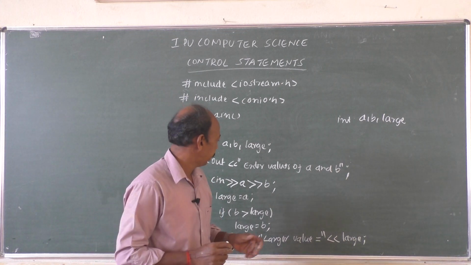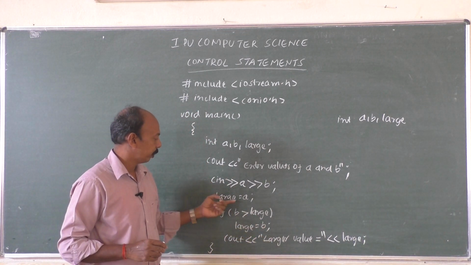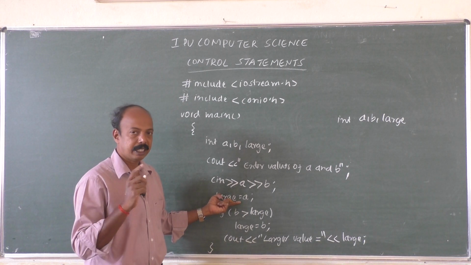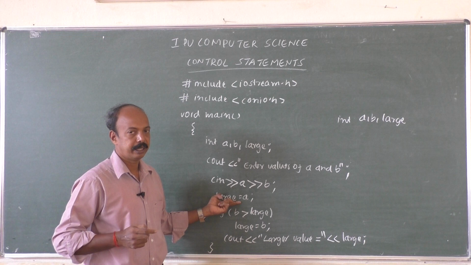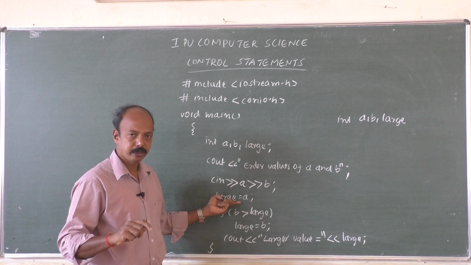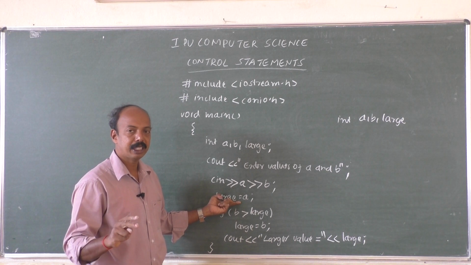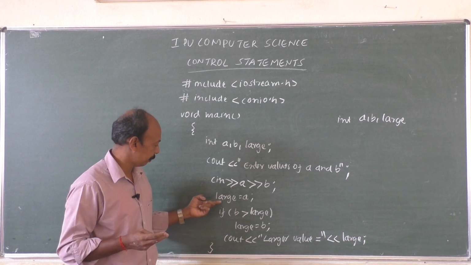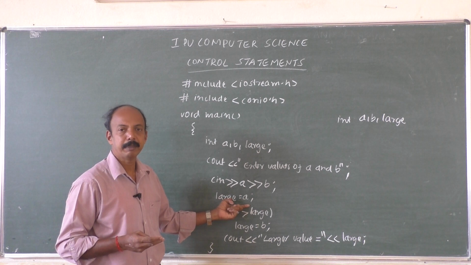So in case of simple if, always remember there will be some assumptions, because there is only one if statement. Whenever we have two values or two variables, one of the variables has to be stored in one more variable. For example, large is equal to A with some assumptions.